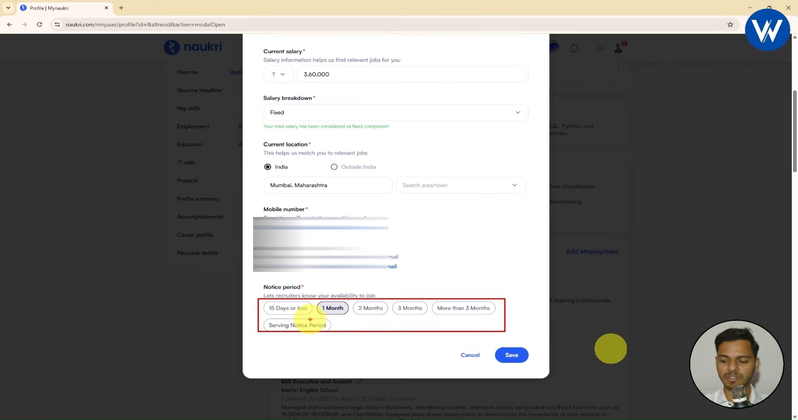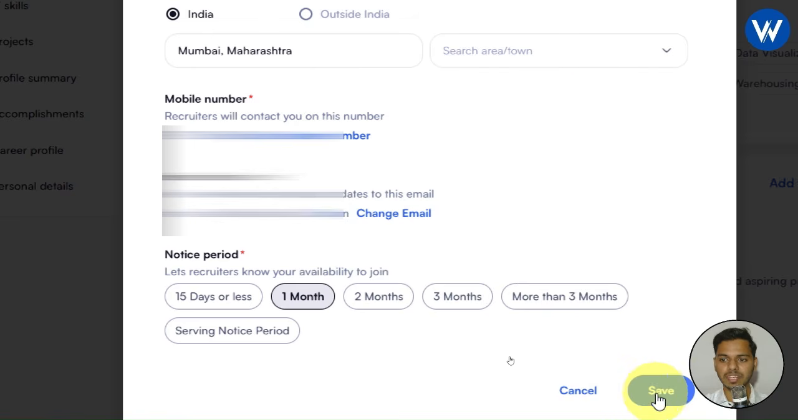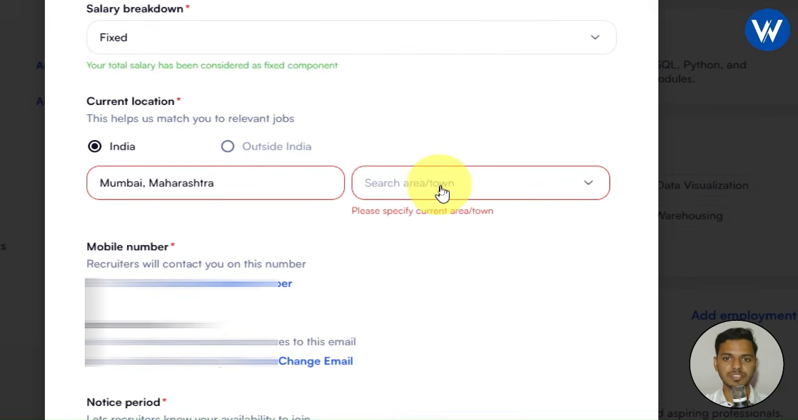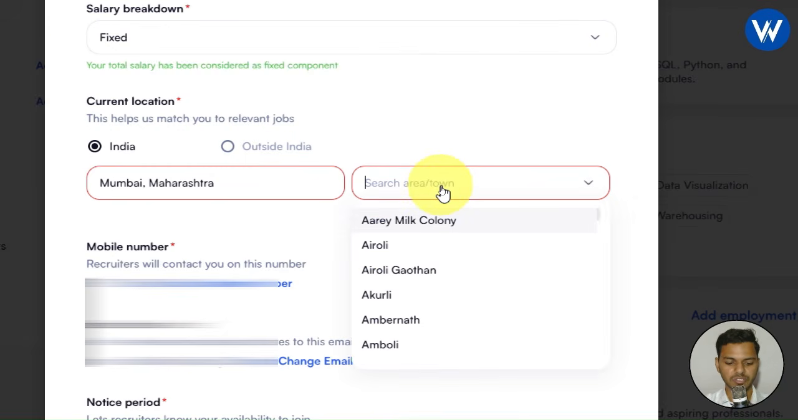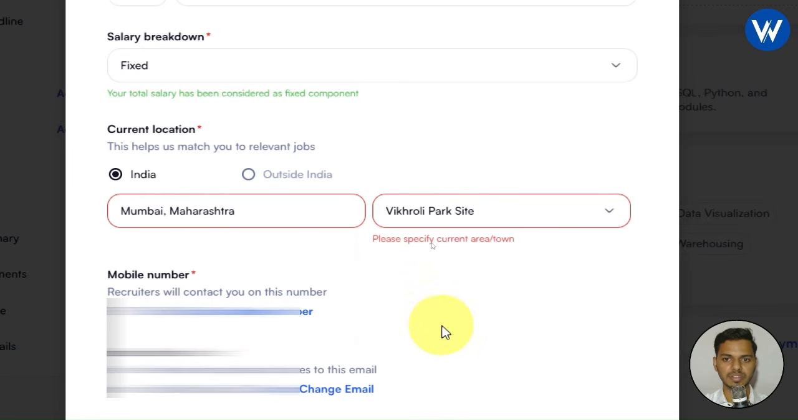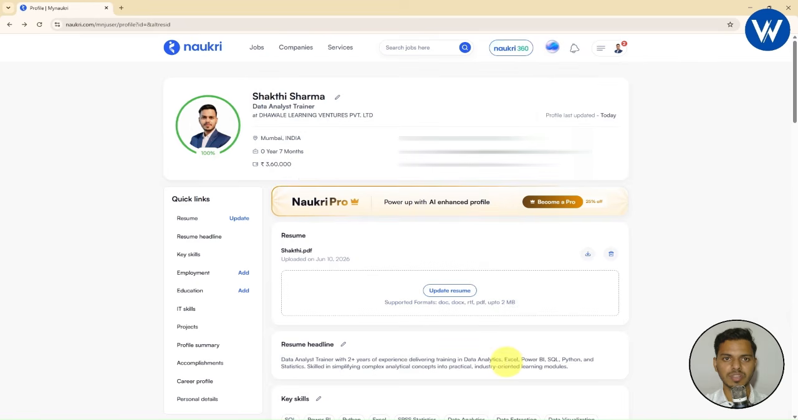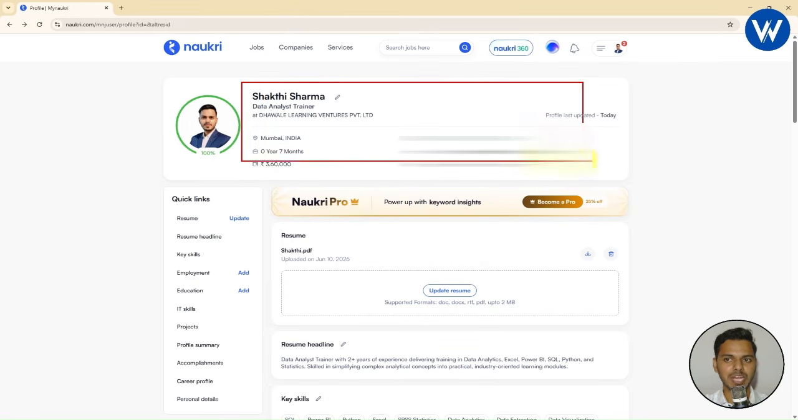You need to select any one of the notice periods. I simply click on this option, which is 1 month. According to your convenience you need to select the notice period. Now simply click on save. It is asking to specify current area or town, so I will type the area name as Vikhroli, Park Site. Finally I have given the area. Let's click on save. So finally your basic details will be updated.